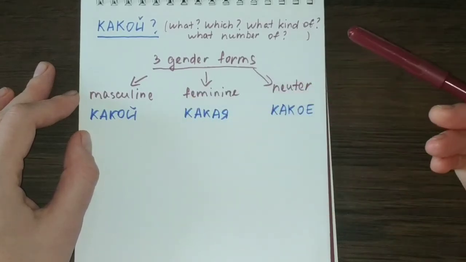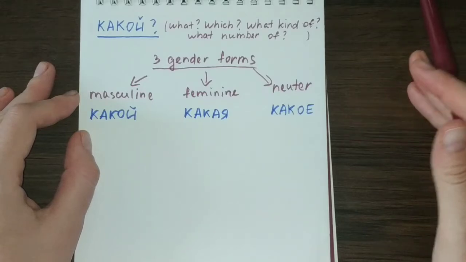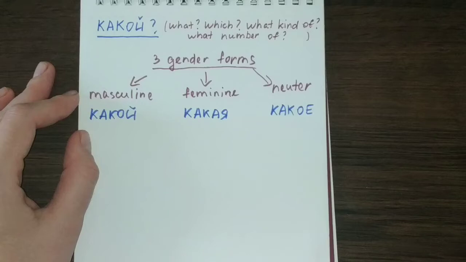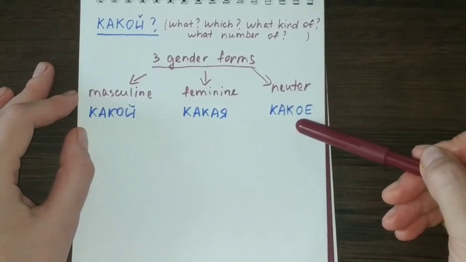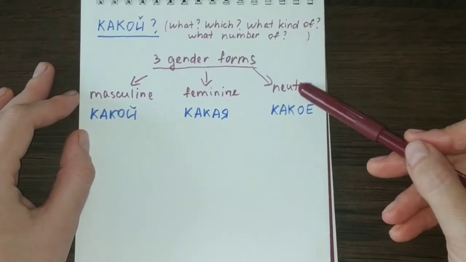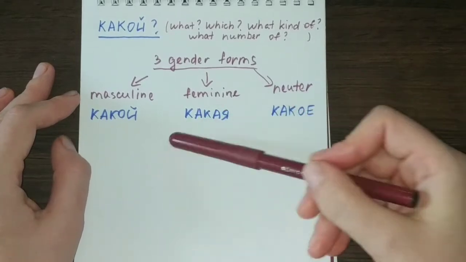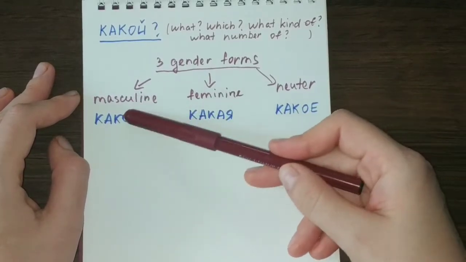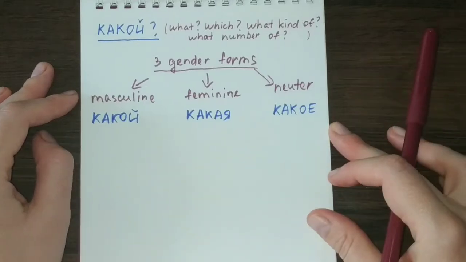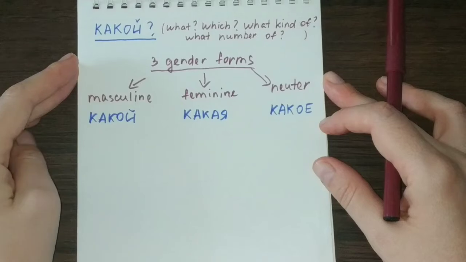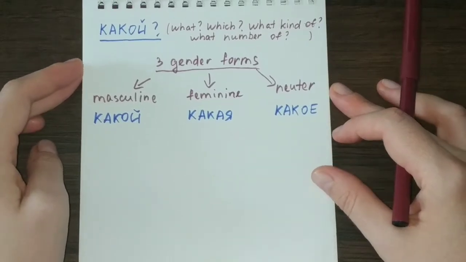So if the noun is feminine, the pronoun has to be also feminine, which is какая. If it is neuter, we're using both noun and pronoun of a neuter gender, which is какое, and of course with masculine gender we're using КАКОЙ. So that is very important. Don't forget this, a very important rule of building a grammatically correct Russian sentence.